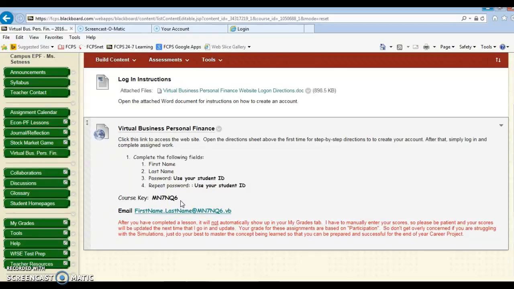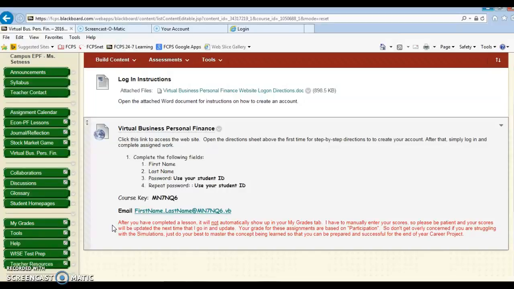It will generate an email because we checked that box where it puts your first name that you've identified, period, last name, and then it puts @ and then our course code, which is referenced right here, .vb for virtual business. And again, just a quick reminder, when you're working in this, I know we haven't started yet, but once we do get started, the virtual business does not automatically put your grades or completed activities into Blackboard.